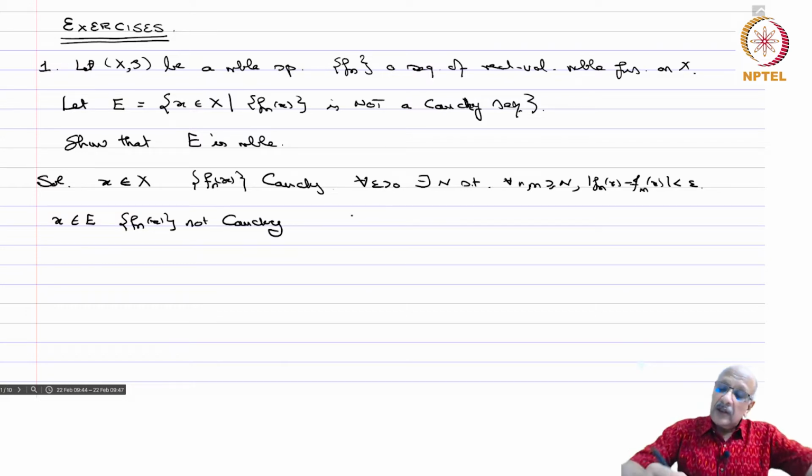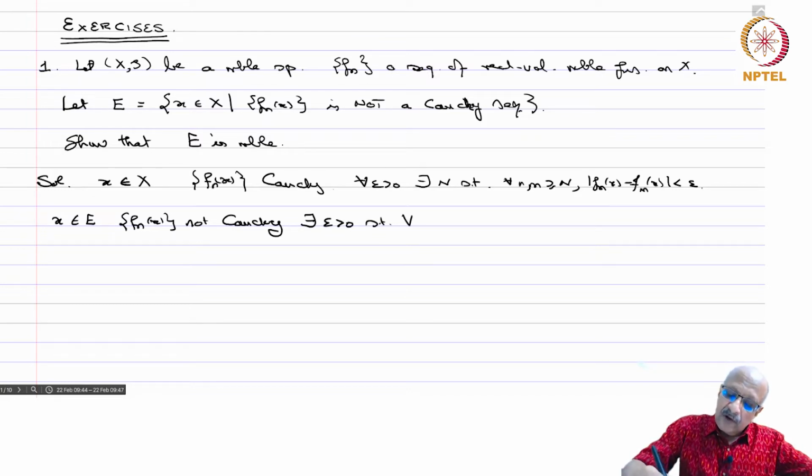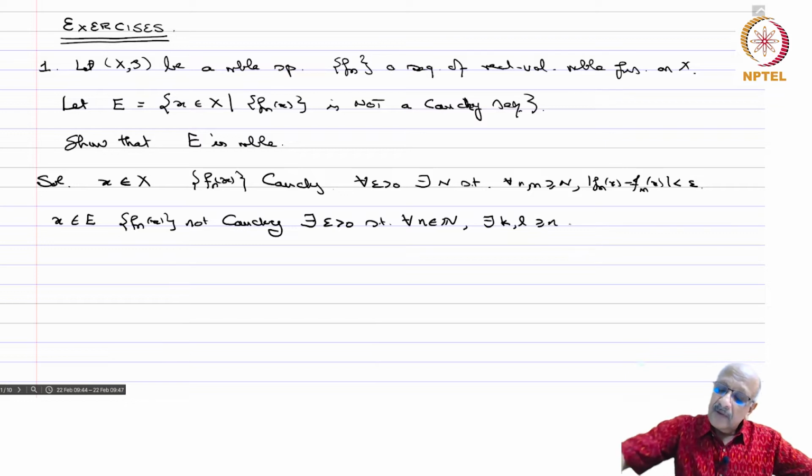So we have to take the contrapositive statement of whatever we have written here. So that means there exists an epsilon greater than 0 such that for every n in N, there exists k and l greater or equal to n such that mod Fk(x) minus Fl(x) is greater or equal to epsilon.